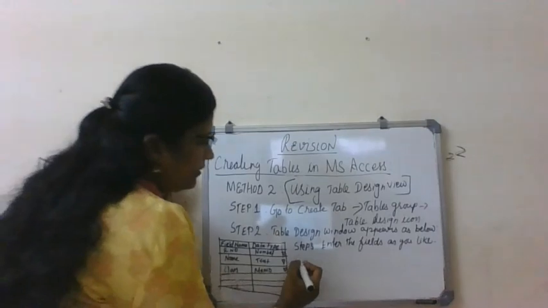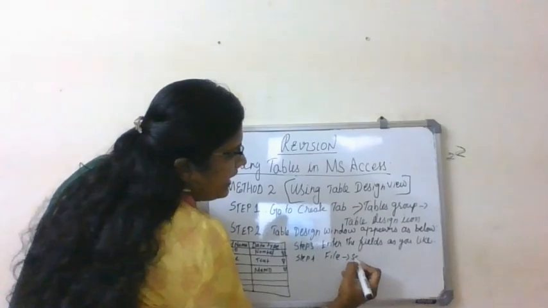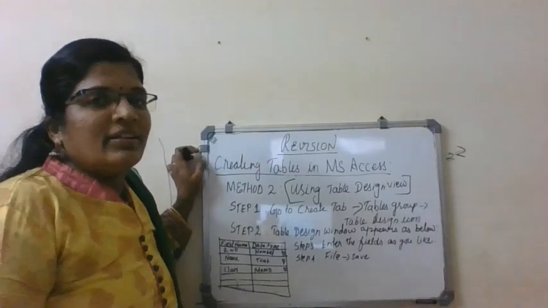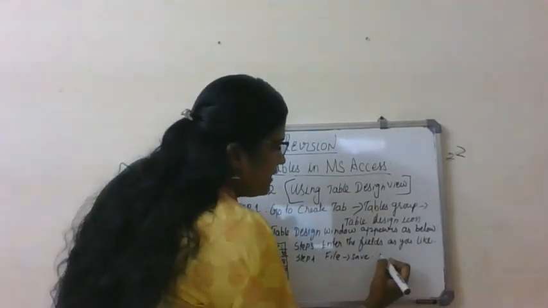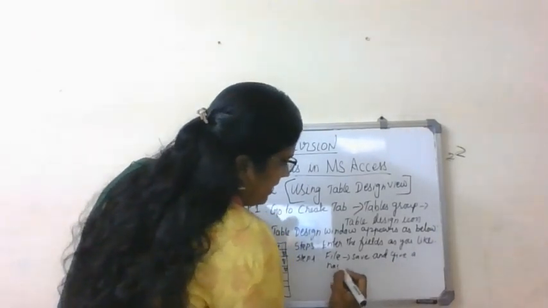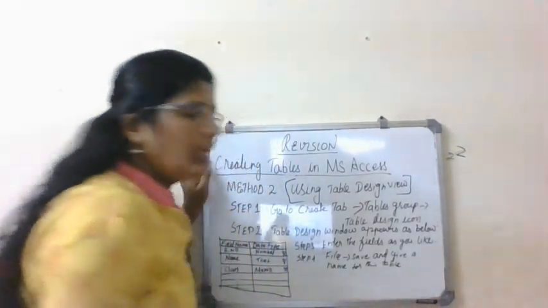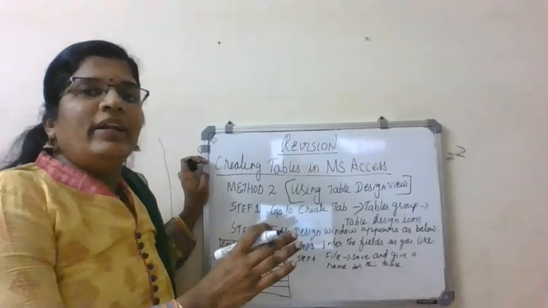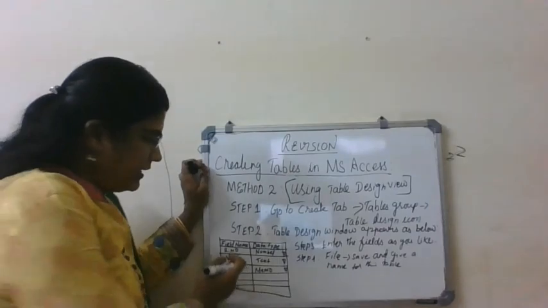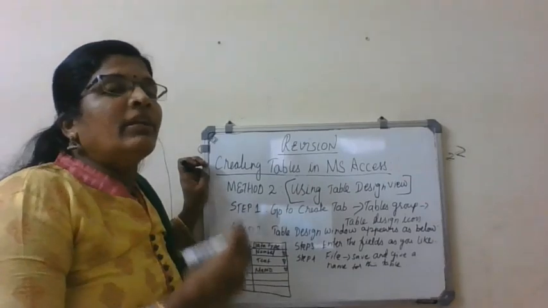Then fourth step, file, save. Go to file and save. As the Save As dialog box appears, give a name for this table. Okay, save and give a name for this table. That's all. Okay, so when you give a name for this table, at the left side you can see the navigation pane, and you can see the table name in the navigation pane.